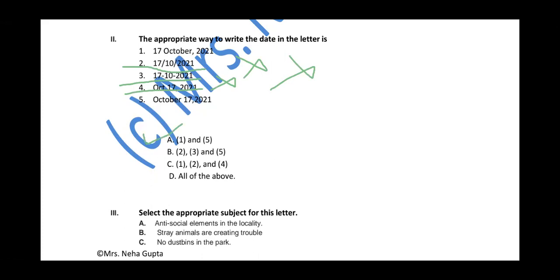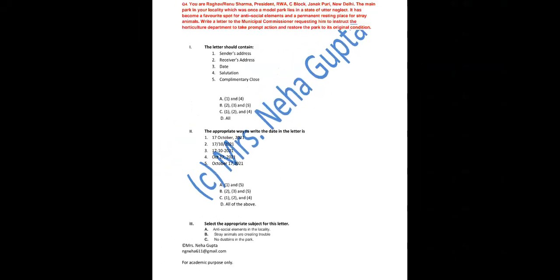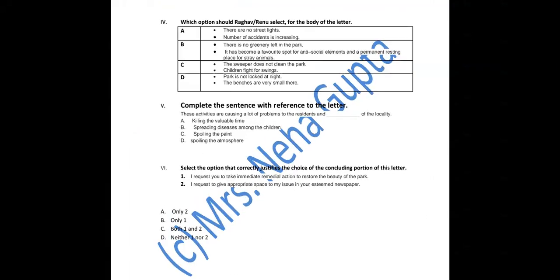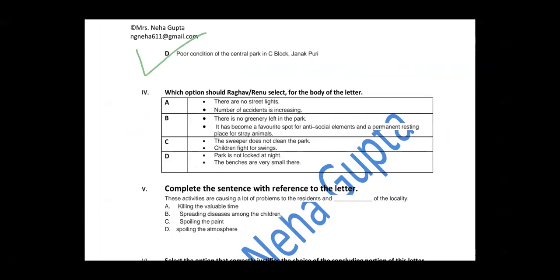Okay, next one. Select the appropriate subject for the letter. That is a basic question that we feel would definitely be asked in the examination. Fine. So the first is antisocial elements in the locality. Are we talking about locality only? No. Stray animals are creating trouble. Are we saying that? No dustbins in the park. Let us find out. The fourth option. It is on the next page. Yes. This is poor condition of the Central Park in C Block, Janakpuri. So definitely this would be the correct answer.